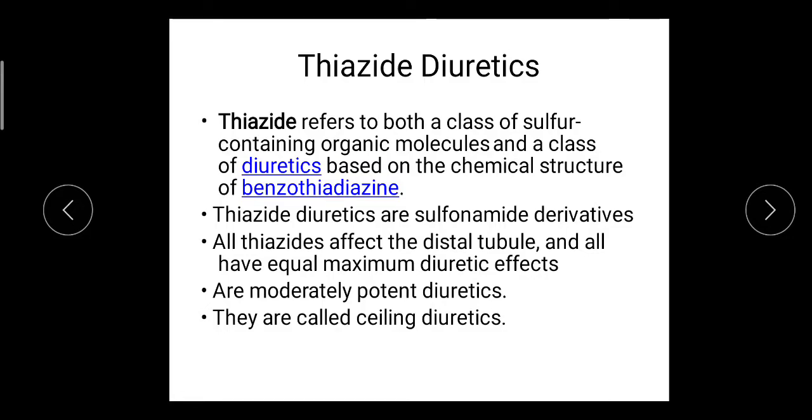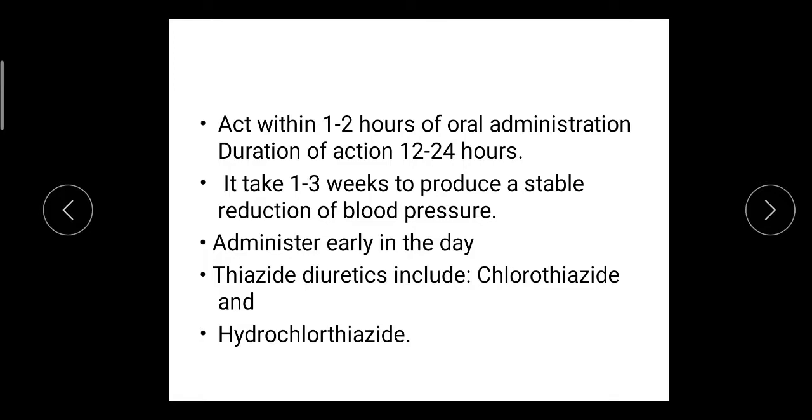Hello students. Last time we started thiazide diuretics. In that we covered what thiazide diuretics are. Thiazide diuretics are diuretics having a benzothiazide ring, which act on the distal convoluted tubule. Examples: chlorothiazide, hydrochlorothiazide.